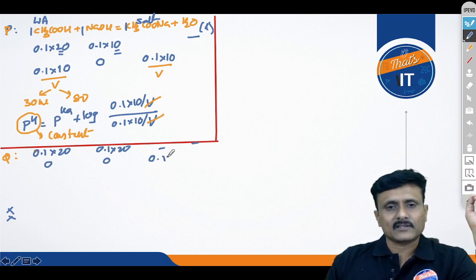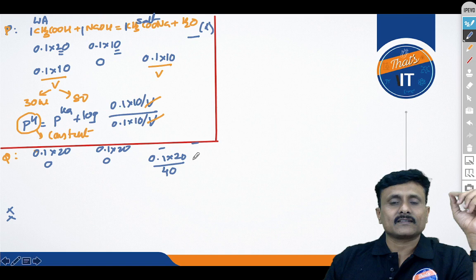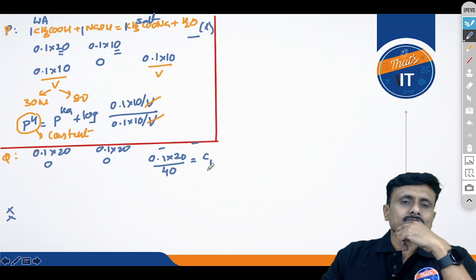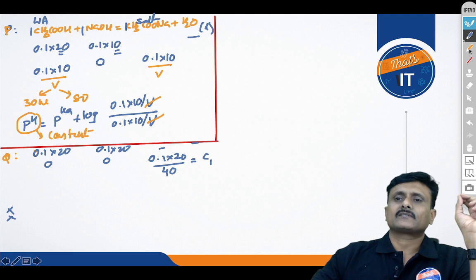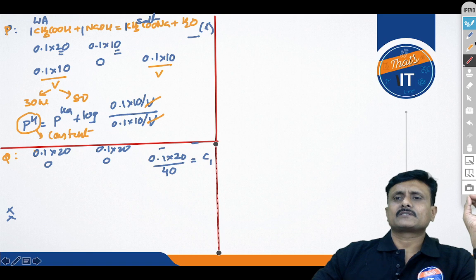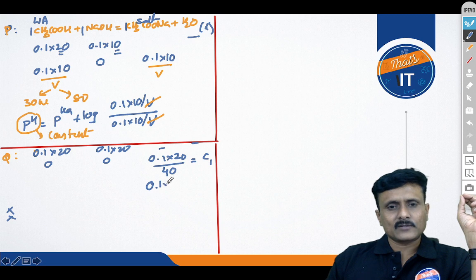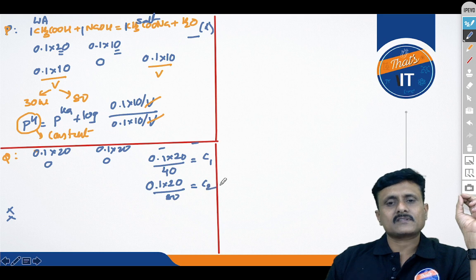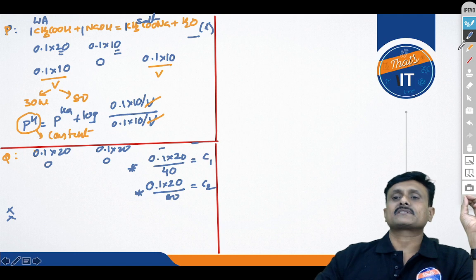However, this will be 0.1 into 20 upon 20 plus 20, that is 40, if you take the initial concentration of this one before dilution. C1 is before dilution, isn't it? I hope you understood this concept. Before dilution, alright. Now after dilution, what is happening is, like, 0.1 into 20 was diluted to 80 ml. So this is the concentration after dilution. Therefore definitely there is an impact in the concentration of H plus as well.